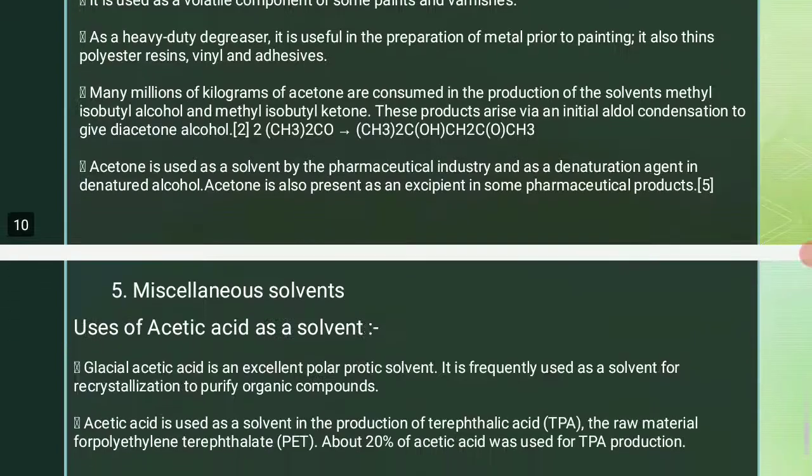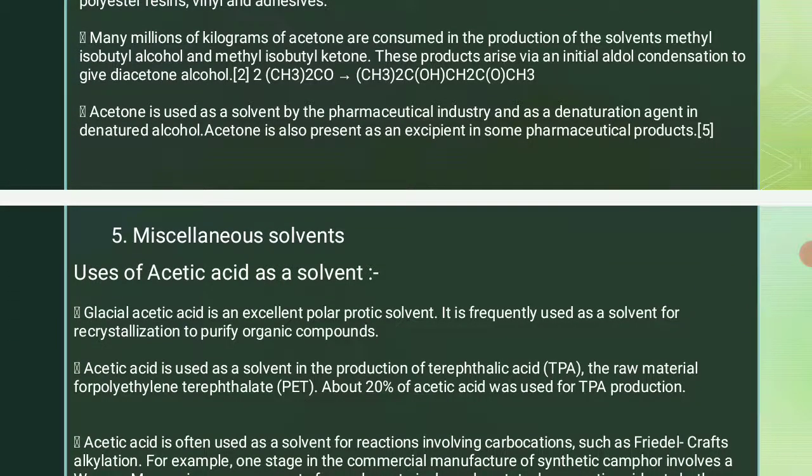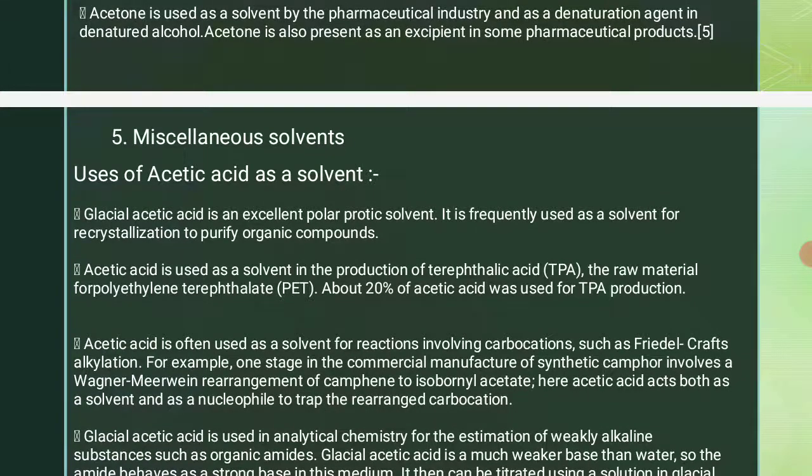Now we will discuss the miscellaneous solvents. Uses of acetic acid as a solvent. Glacial acetic acid is an excellent polar protic solvent. It is frequently used as a solvent for recrystallization to purify organic compounds.